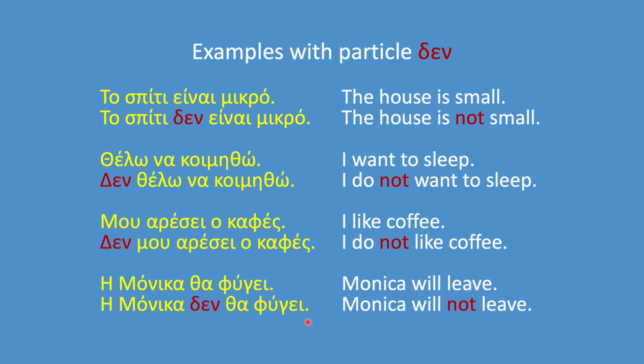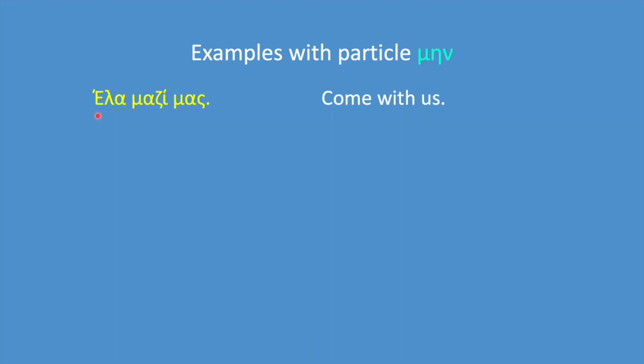Let's look at some examples with min. Έλα μαζί μας. Come with us. Here we have a command, so we use the imperative, έλα. Now let's make this sentence negative. Μην έρθεις μαζί μας. Do not come with us. So here we use min instead of then.